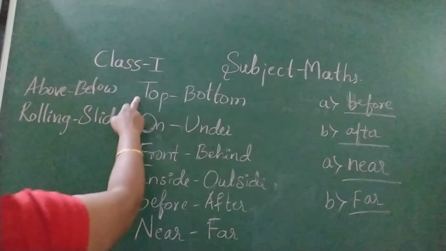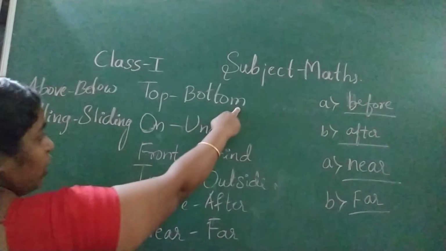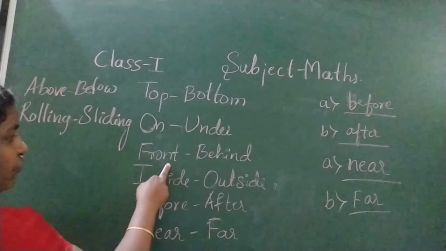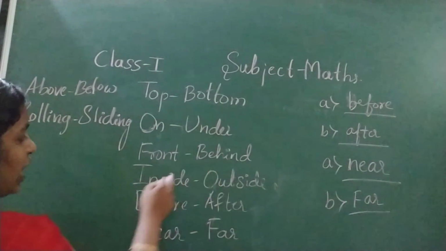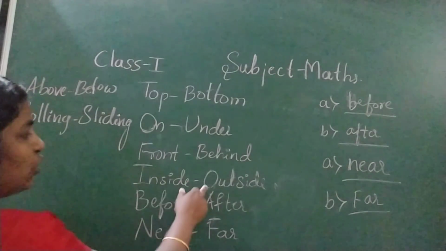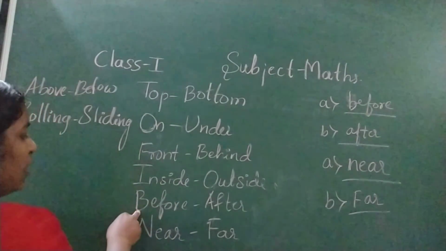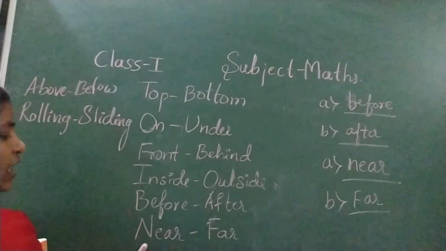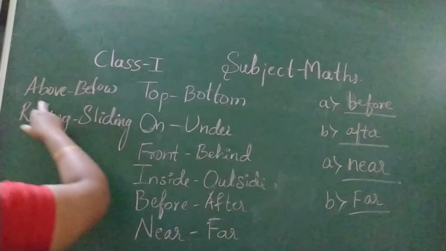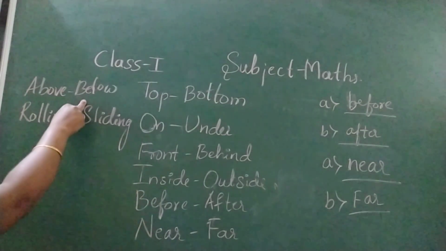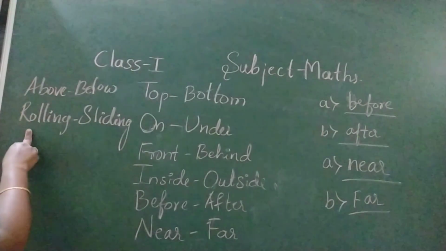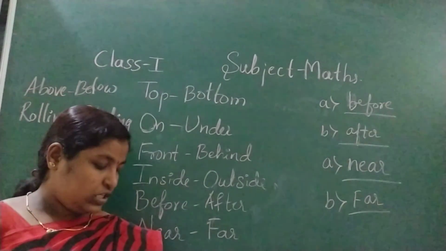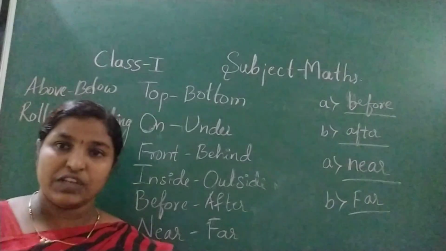So learn the spellings by heart: T-O-P top, B-O-T-T-O-M bottom, O-N on, U-N-D-E-R under, F-R-O-N-T front, B-E-H-I-N-D behind, I-N-S-I-D-E inside, O-U-T-S-I-D-E outside, B-E-F-O-R-E before, A-F-T-E-R after, N-E-A-R near, F-A-R far, A-B-O-V-E above, B-E-L-O-W below, R-O-L-L-I-N-G rolling, S-L-I-D-I-N-G sliding.